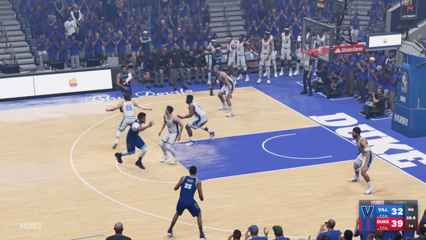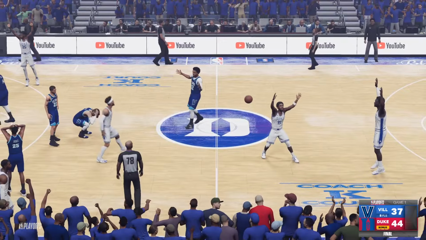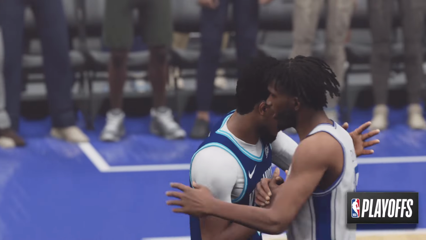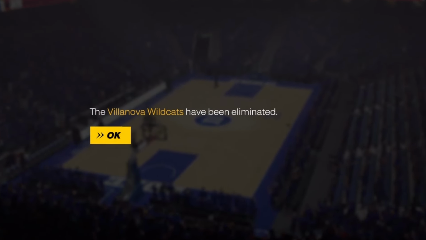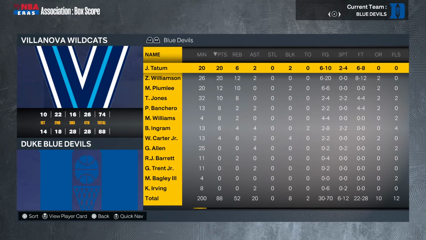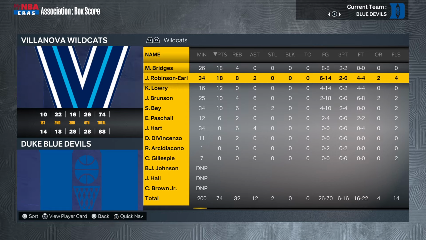Crucial last few seconds. Bridges nails the three, Villanova, but too little, too late. Duke pulls this one out, 44-37. Villanova Wildcats and Mikal Bridges are eliminated. So Tatum and Williamson with 20 apiece, and then Villanova, Robinson, Earl, big day. Mikal Bridges, big day, but not enough.